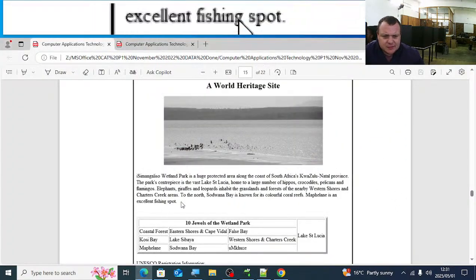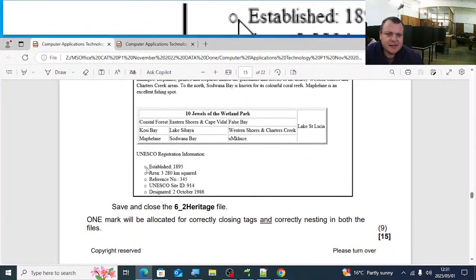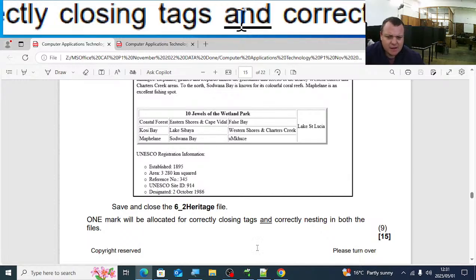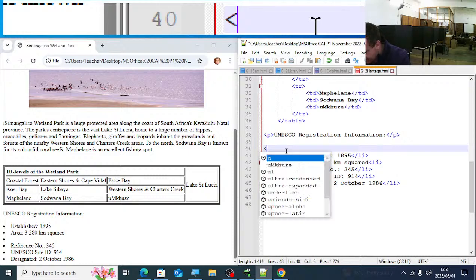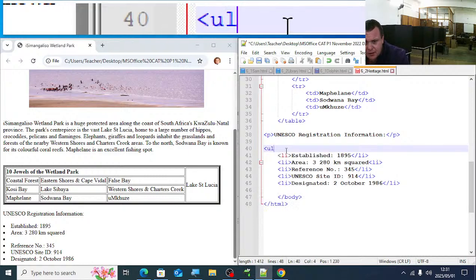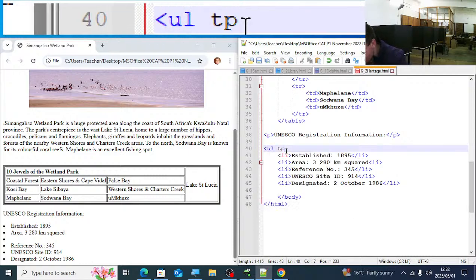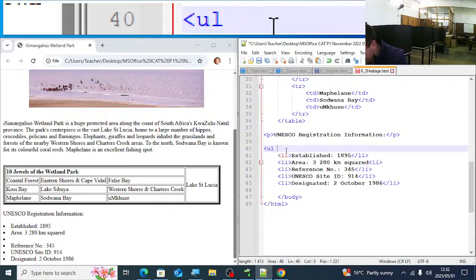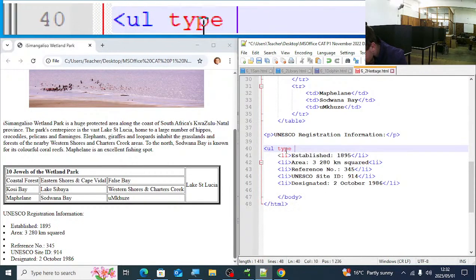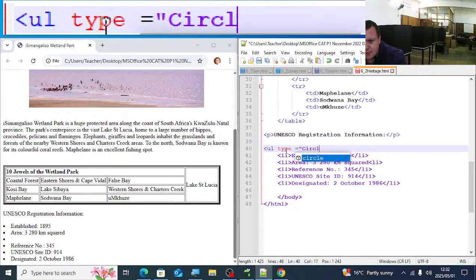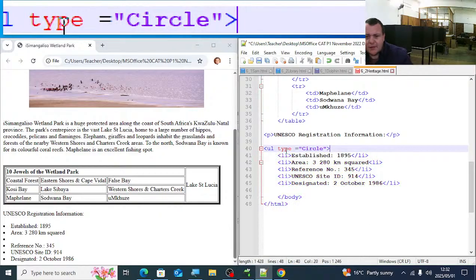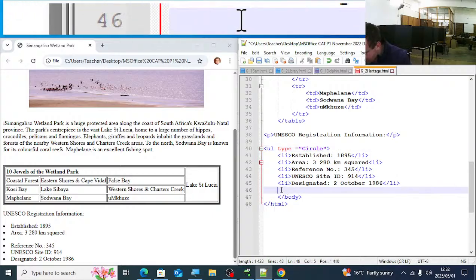And this is the example how it should look. You can see it is a circle type bullet. Okay, so we know that we're going to add here a UL, and then we're going to have their type. Now we're going to have their type equal circle, and then we're going to have a closing UL here at the bottom.